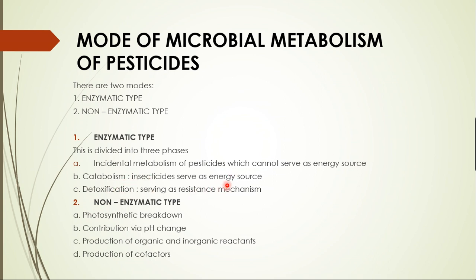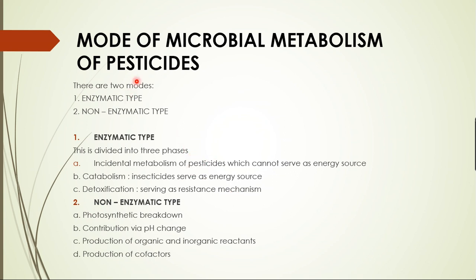Then catabolism, where they serve as an energy source. This is co-metabolism, this is catabolism. Then it is detoxification, serving as a resistance mechanism. So these are the enzymatic modes of metabolism that we are going to observe in the microorganism.